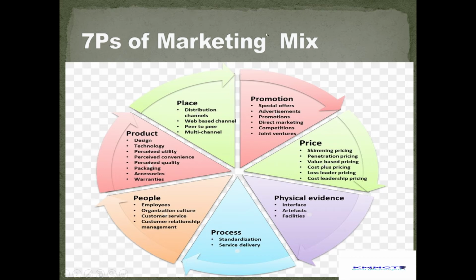So this is the 7P of marketing mix, which is used to promote the company brand or product. This also helps the company decide to promote the right product at the right time at the right price. So this is very important.